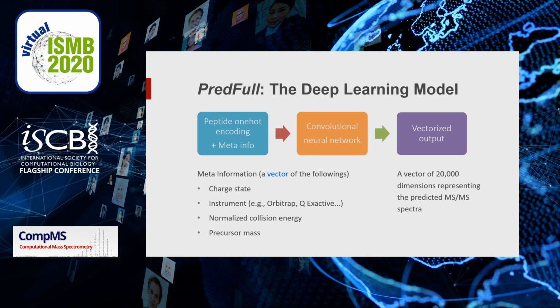Okay, let's talk about the model now. We name our model pFlat, and this is the overall workflow for it. We feed the one-hot encoded peptide and other necessary information to the network, like the target charge state and so on. The model will take the input and predict the 20,000-dimension vector as output. Please refer to our publication in Analytical Chemistry for more details of the model. You can see that we don't provide any fragmentation rules in advance, and we do not distinguish between backbone ions and other peaks.